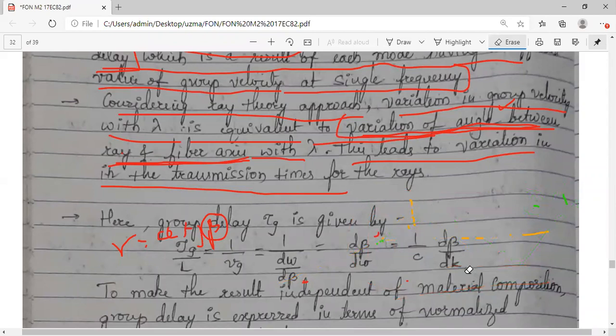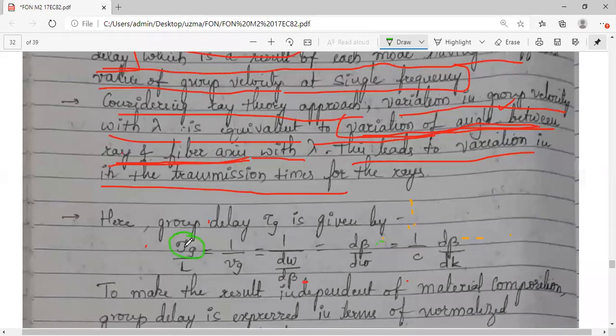Here we will take the angular term. The angle variation is important in case of waveguide dispersion. As I said, in the material dispersion, we followed 3 steps to calculate the pulse broadening, the amount of dispersion. We found the group delay, then we differentiated with respect to lambda, and then finally we multiplied with the spectral width. Here also, to find the amount of dispersion, that is the RMS pulse broadening value, we can go for the 3 steps, but that is not required for you. So I'll simply give you the overview, a qualitative analysis.